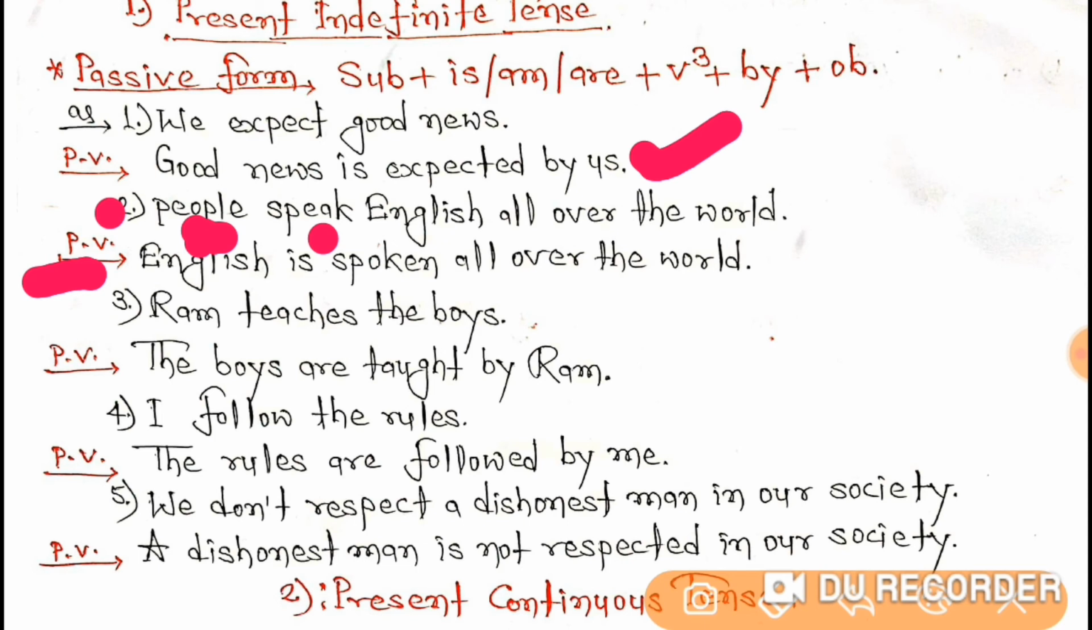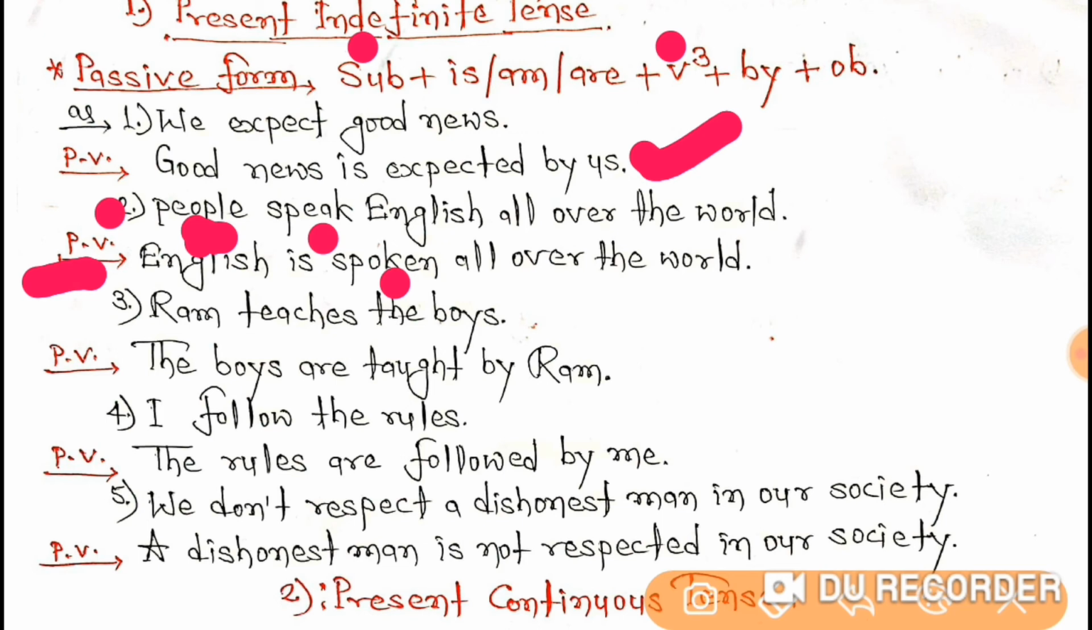Clear? And then, subject you have done, then you have to use a helping verb: is, am, are. One of them you have to use. So with English what you have to use? Is. So I have done here is. So English is, and then V3, speak will become what? Spoken. English is spoken, and then all over the world.